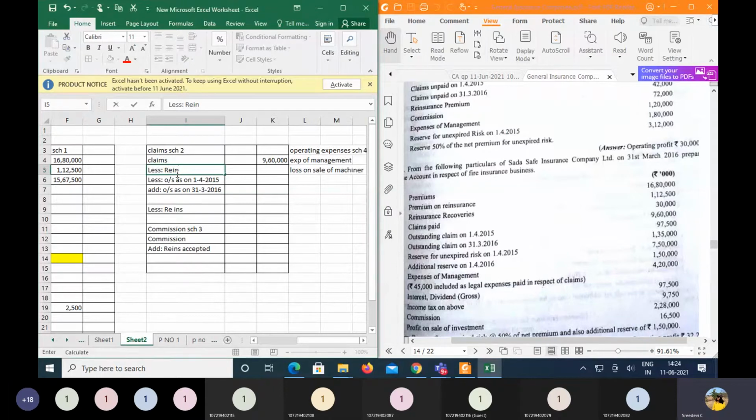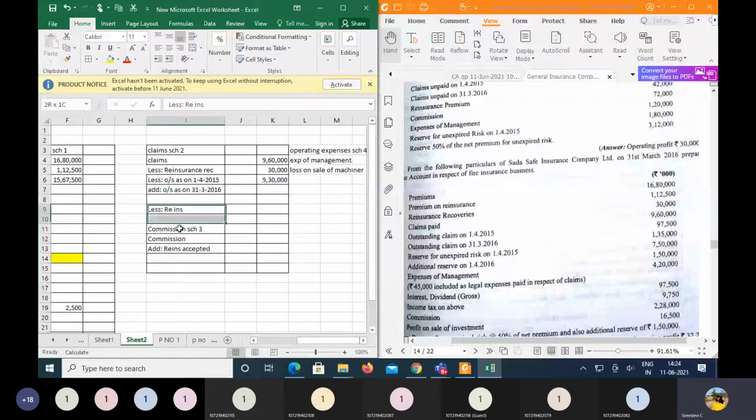And there is one more alternative for this: you can show this also under incomes, other incomes. So after adding this, the balance of the claims here is going to be 9 lakhs 90,000. I'm sorry, it is to be deducted, not to be added. One minute. Right. And next, we have outstanding claims as on 1/4/2015.